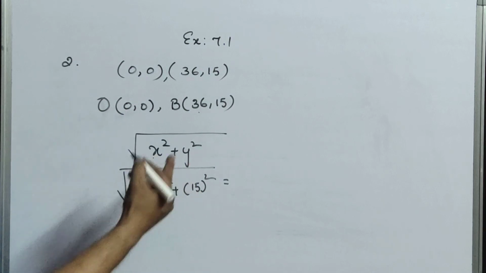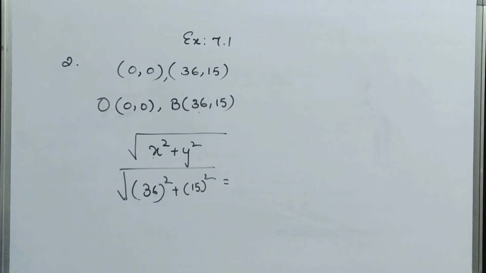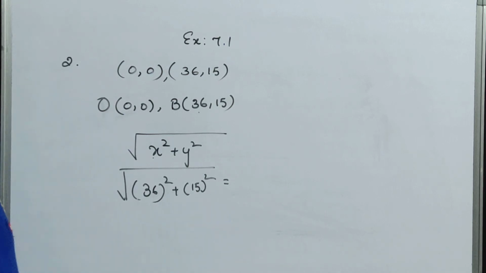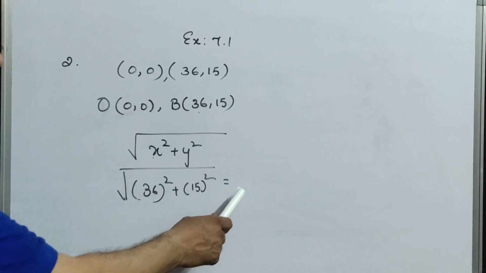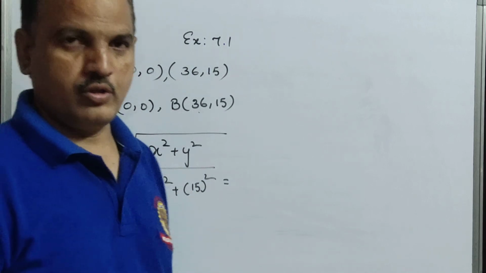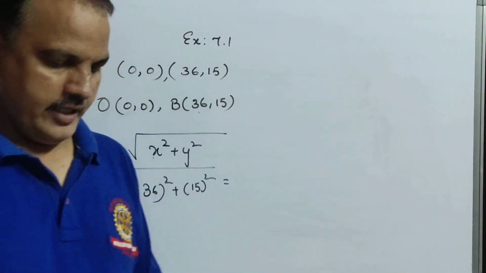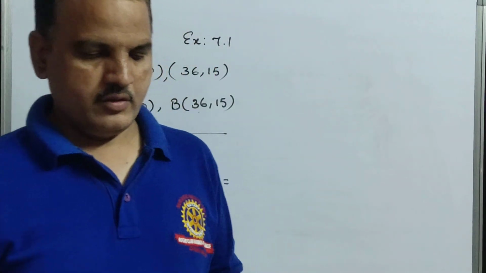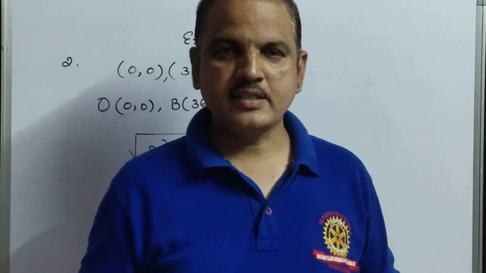36 into 36, you will get some answer, and 15 into 15, you will get some answer, that is 225. So add those two. If any square root is coming, find out the square root also for that. Is it clear, children? So for today I am giving you only two sums. That too you have to write in the CW book only. That is exercise 7.1 and the notes I am giving.